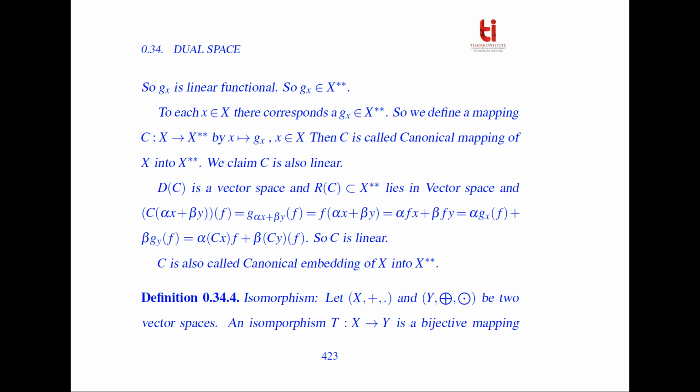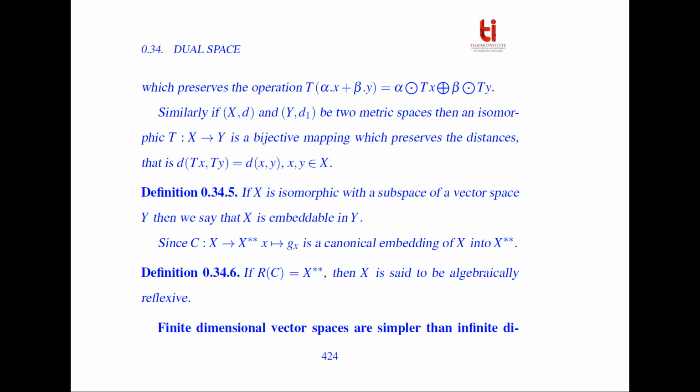Now we discuss isomorphism. Let X under addition and multiplication and Y under addition and multiplication be two vector spaces. An isomorphism T from X to Y is a bijective mapping which preserves the operations. That is, T(alpha x plus beta y) is equal to alpha dot Tx plus beta dot Ty. On the left-hand side we have the operations over X, and on the right-hand side we have the operations over Y. Similarly, if (X, d) and (Y, d1) are two metric spaces, then an isomorphism T from X to Y is a bijective mapping which preserves the distances. That is, d1(Tx, Ty) is equal to d(x, y).